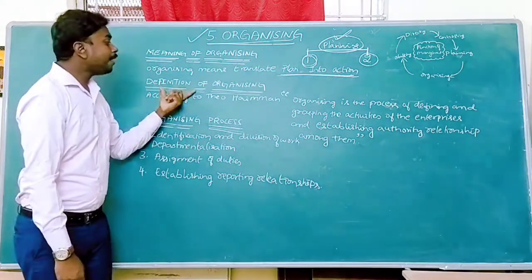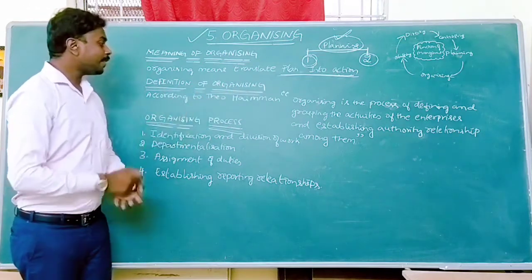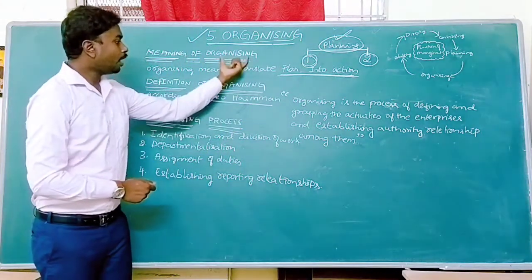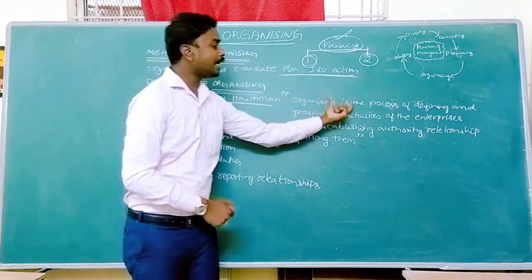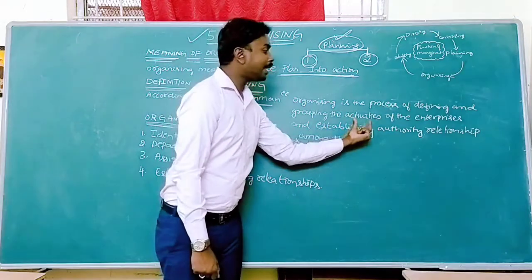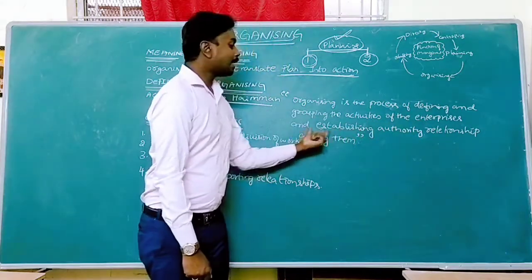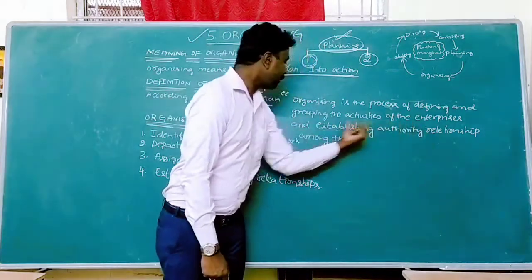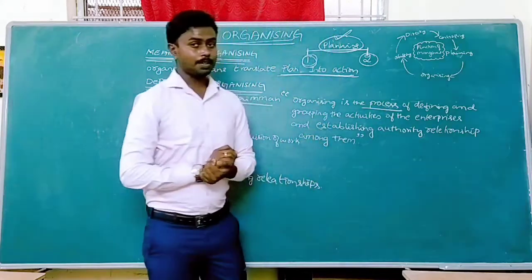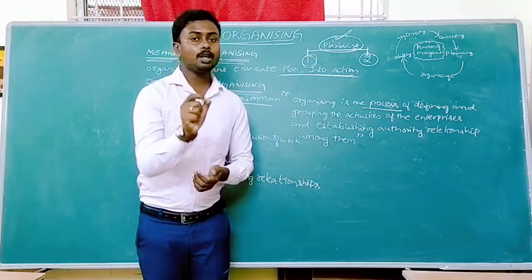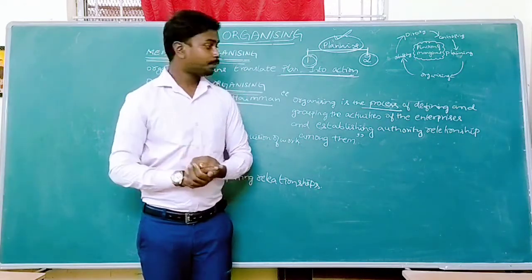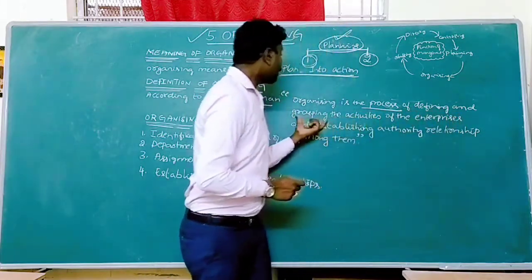And next we have the definition of organizing. This definition has been given by Theo Haimann. According to Haimann, organizing is the process of defining and grouping the activities of the enterprise and establishing authority relationships among them. I already explained that it is a process. A process is nothing but a series of steps to be undertaken.